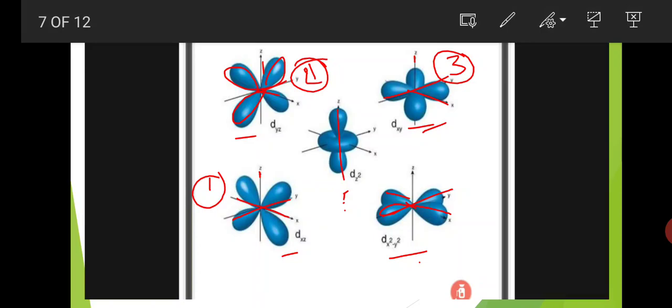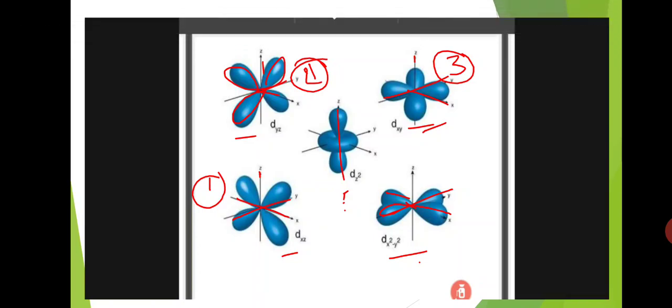And next is the dyz orbital. Here in the dyz orbital, the lobes are present between the y-axis and z-axis. Okay, this is the y-axis and z-axis. And the dxz orbital is there. Here the lobes are present between the x-axis and z-axis. Okay, these three d orbital lobes are present between the axes. That's why these three come under one group.